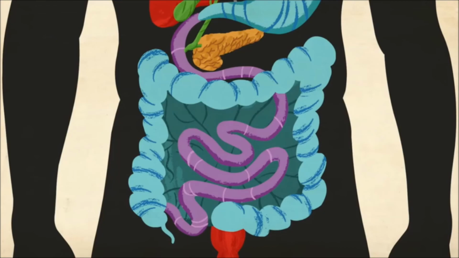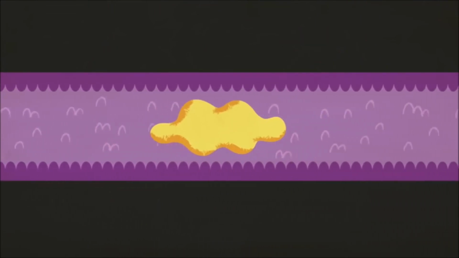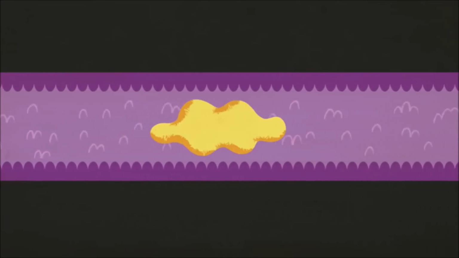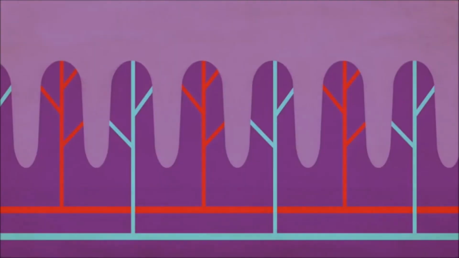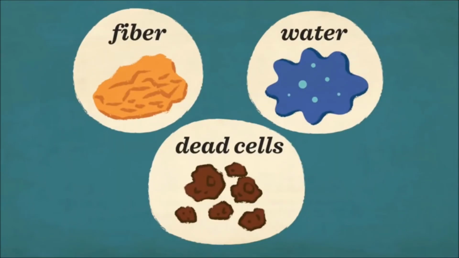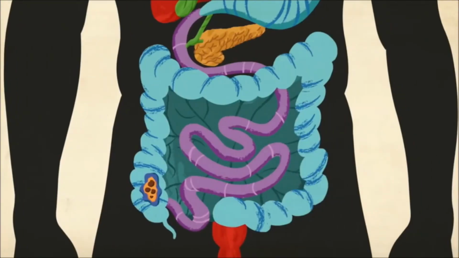This happens in the small intestine's lower regions, the jejunum and ileum, which are coated in millions of tiny projections called villi. These create a huge surface area to maximize molecule absorption and transference into the bloodstream. The blood takes them on the final leg of their journey to feed the body's organs and tissues. But it's not over quite yet. Leftover fiber, water, and dead cells sloughed off during digestion make it into the large intestine, also known as the colon.